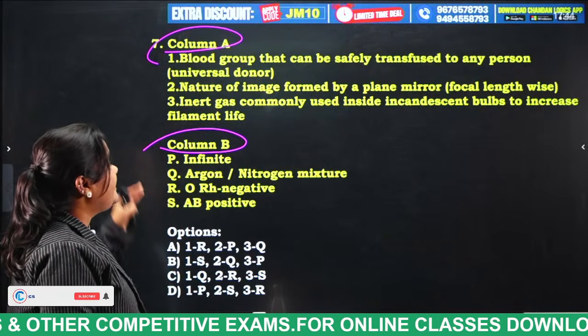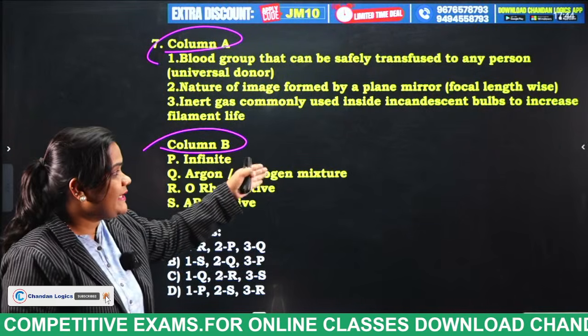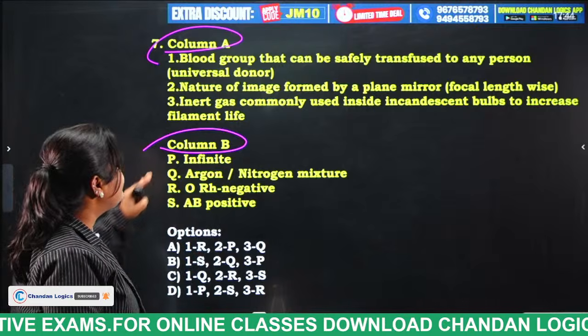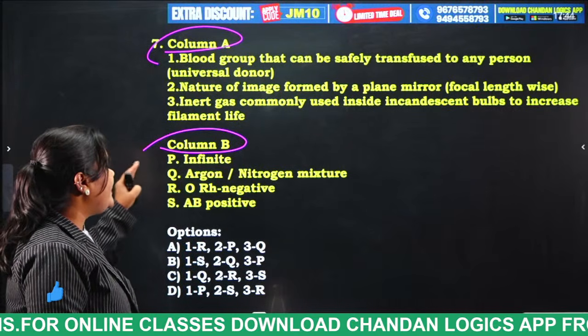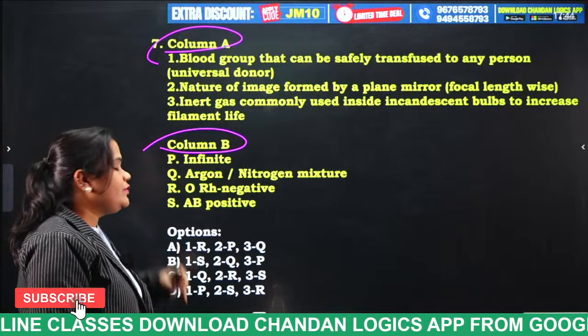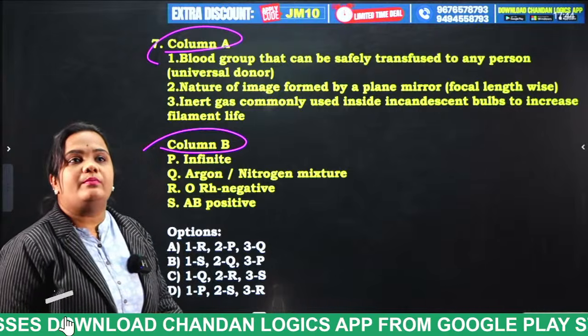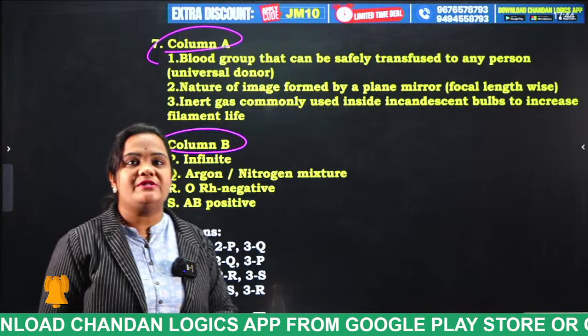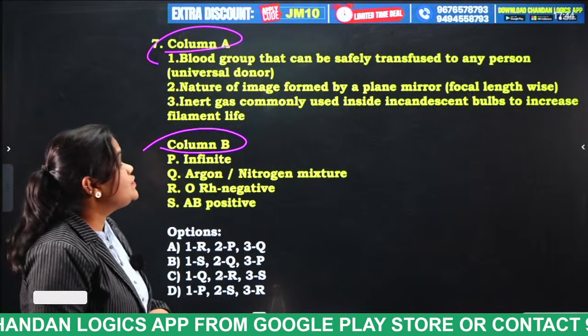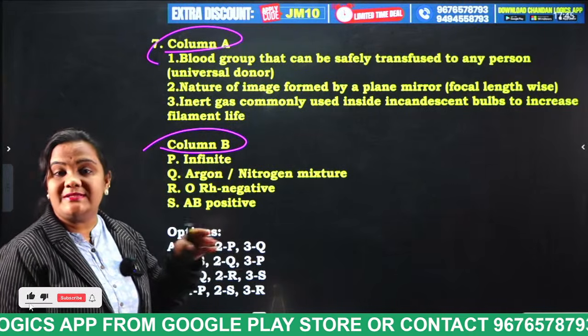And statement 3, inert gas commonly used inside incandescent bulbs to increase filament life. Infinite organ, ORH negative, AB positive. Now, match it and put your answer in the comment section, students. Very good, very good. So, blood group I have explained in the morning session itself.